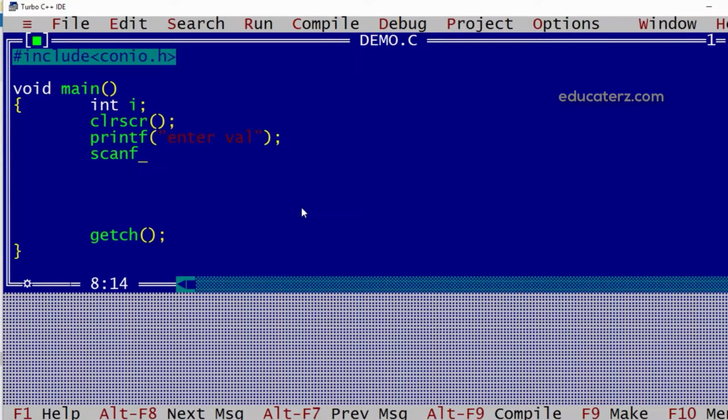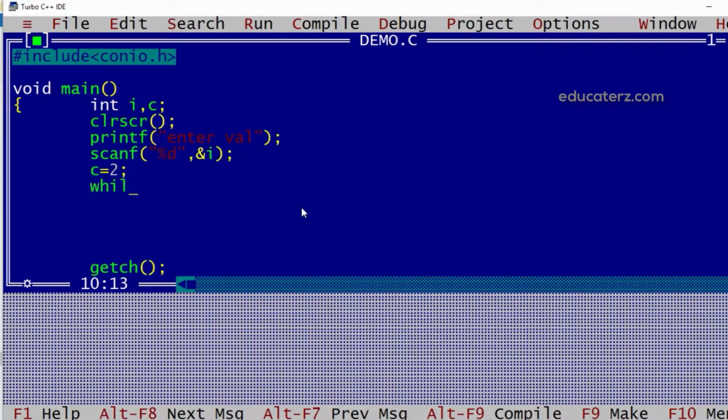Then we'll read it by giving ampersand I. Now we'll declare one number here, that is a counter, suppose C. And I'll make this C as 2 because we want to start the division from 2, not from 1.